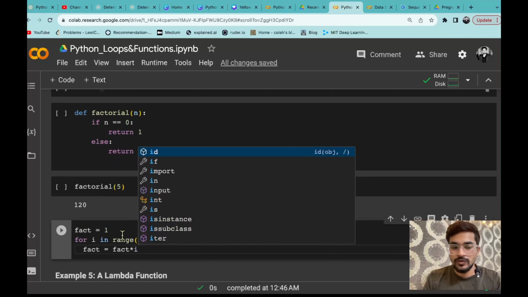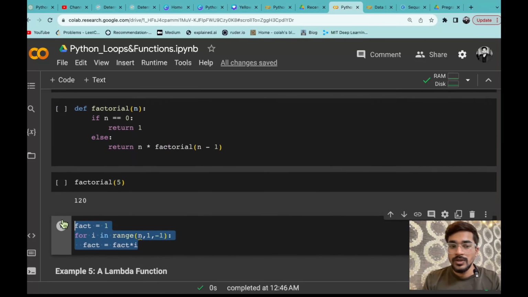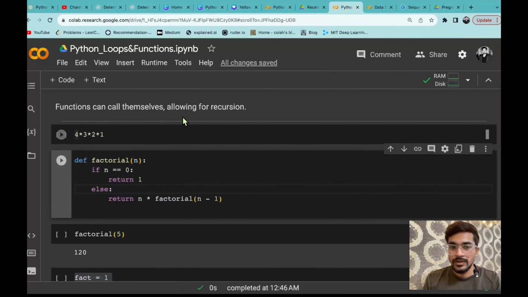So what will happen, शुरू में fact equals 1 है, आप जब भी कोई value पास कर रहे हो, let's say n, क्या होगा, it will take first of all n, that means let's say आप 5 पास कर रहे हो, so it will take 5, then 1 into 5, that means 5, then loop चलेगा, i will then be less than 5, that means 4, and then 4 will be multiplied with 5, similarly multiplied by 3, then 2 and then 1, and you will get the value of fact. But instead of using the for loop, you can also use the concept of recursive function. So let's see how a recursive function works.